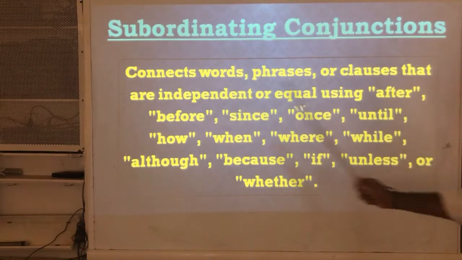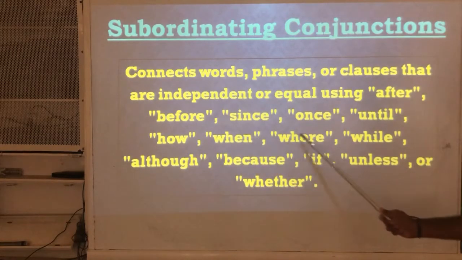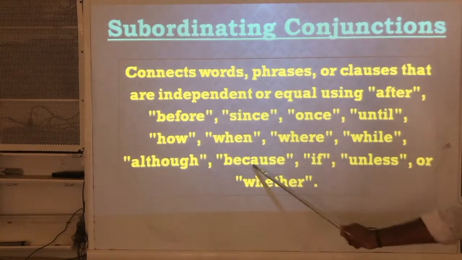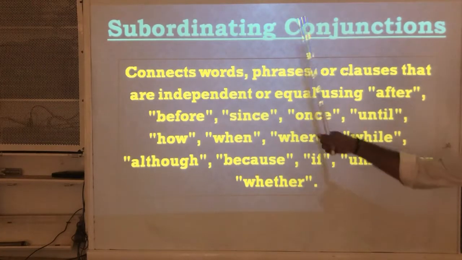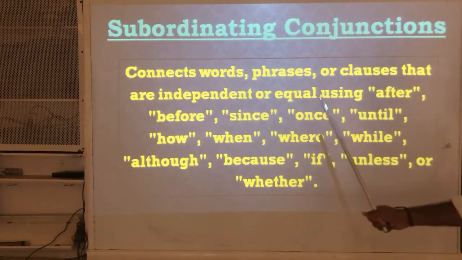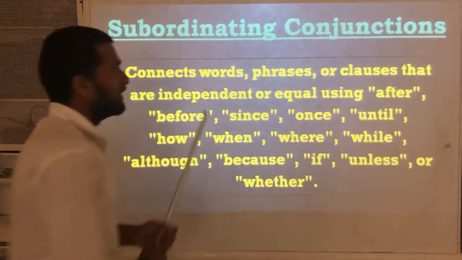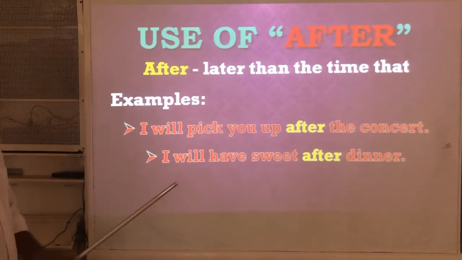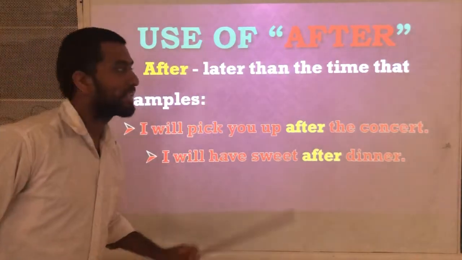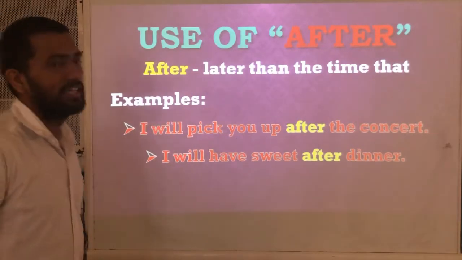See, how many are there? 1, 2, 3, 4, 5, 6, 7, 8, 9, 10, 11, 12, 13 and 14. There are 14 subordinating conjunctions, and let us discuss each and every one separately, how these subordinating conjunctions are used in a sentence. First one is after. How is the subordinating conjunction after used in a sentence?